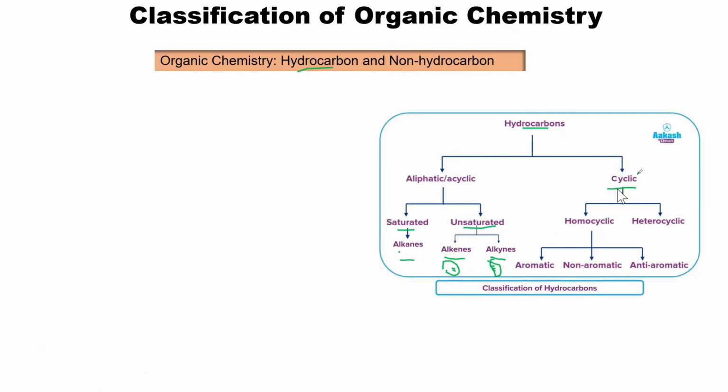Then for the cyclic, they divide it into two. We have homocyclic and heterocyclic. When we say homocyclic, it means that they are compounds that in their ring have the same atom, like carbon, carbon. But in the case of heterocyclic, it means that apart from carbon, there are also other atoms in the ring. It may be nitrogen, it may be sulfur or oxygen.